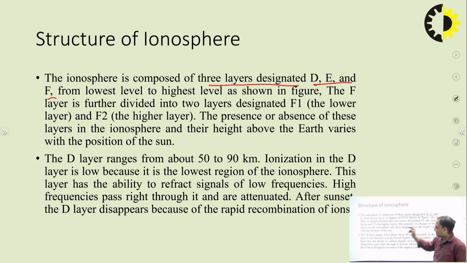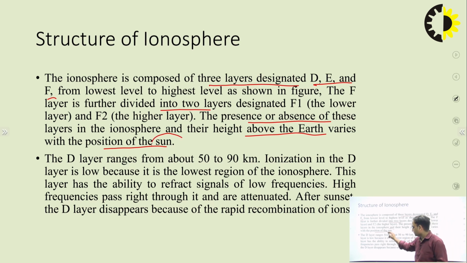Okay, so the F layer is further divided into 2 parts. As we said, this division of the layers depends on the time, daytime or night time. The presence or absence of these layers in the ionosphere and their heights above the earth varies with the position of the sun. So the effect on the ionosphere takes place by the sun.